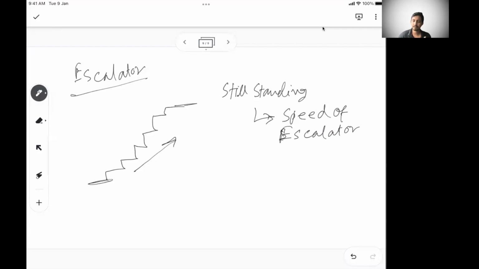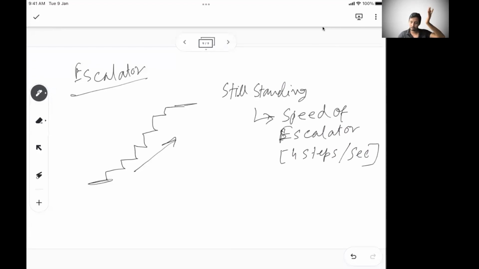So the normal speed of the escalator is, let's say, 4 steps per second. That means in 1 second there are 4 steps coming out of the escalator, and if you are just standing, in a second you will move 4 steps.